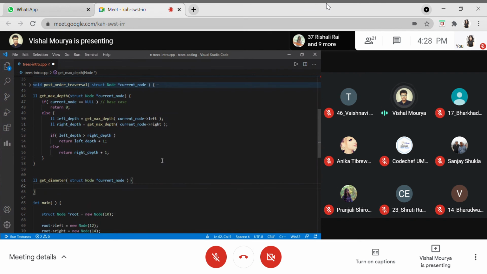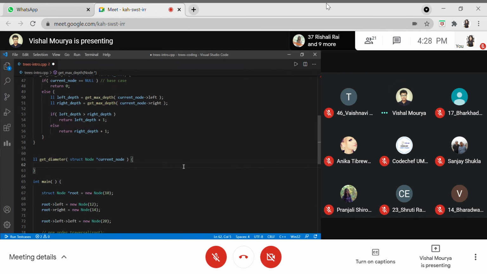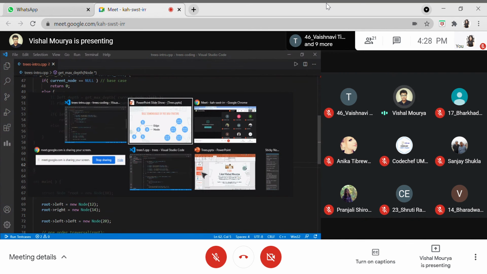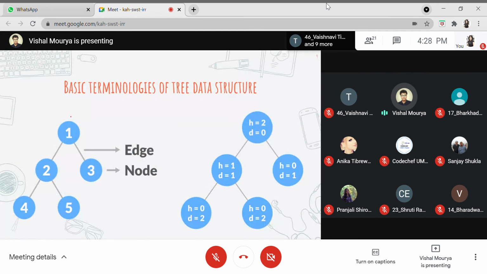Then we'll improve upon our logic for calculating the diameter. As I told, we will be given the reference to this so-called root node, and then we have to traverse to the left subtree, and then traverse to the right subtree.